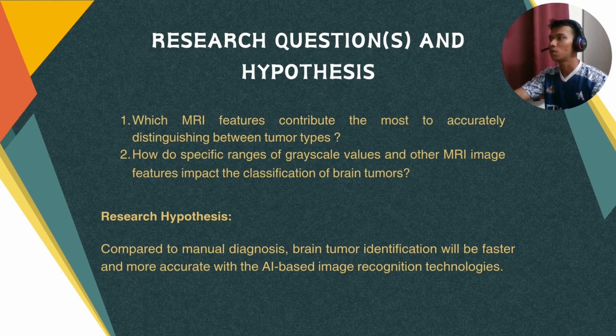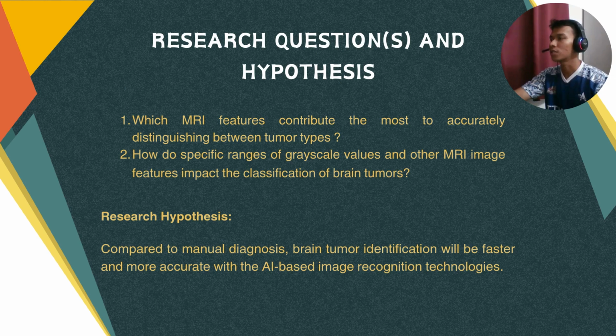Now we will move to the next part, which is the research questions and the hypothesis of this project, brain tumor MRI scans detection using image recognition. For the research questions, the first question is: which MRI features contribute the most to accurately distinguishing between tumor types?